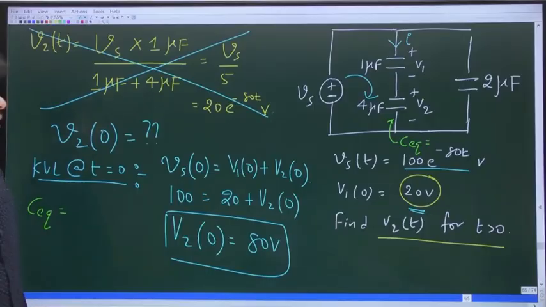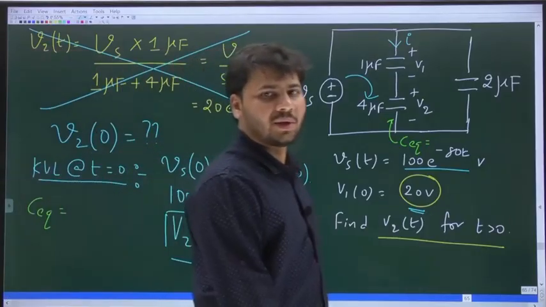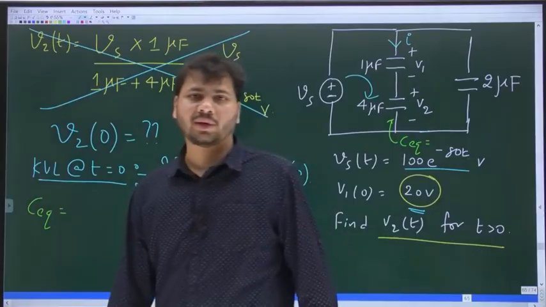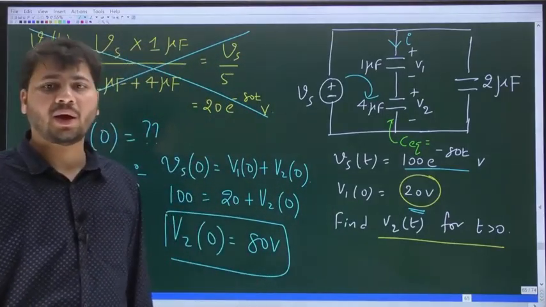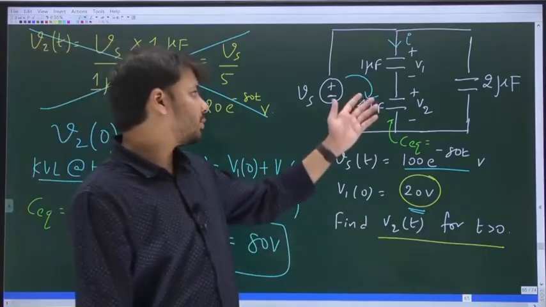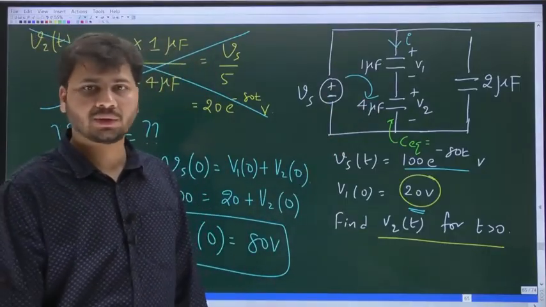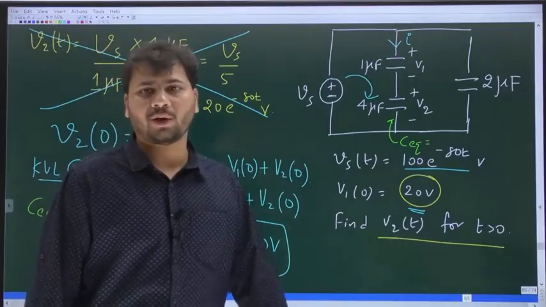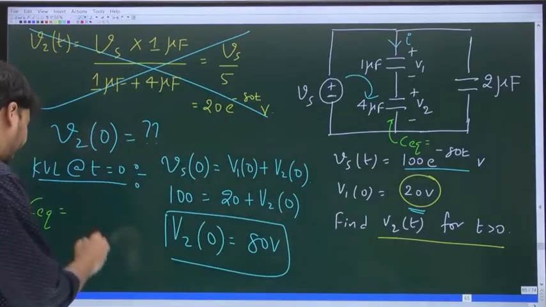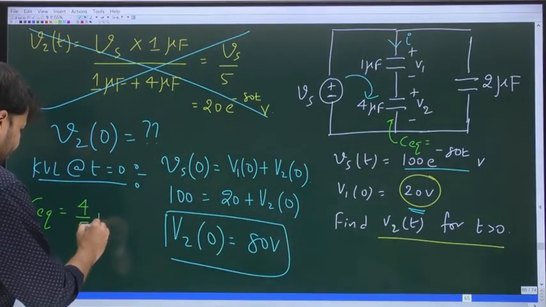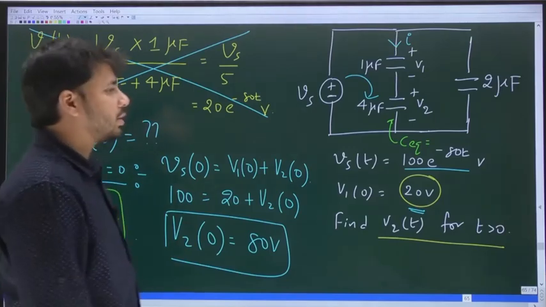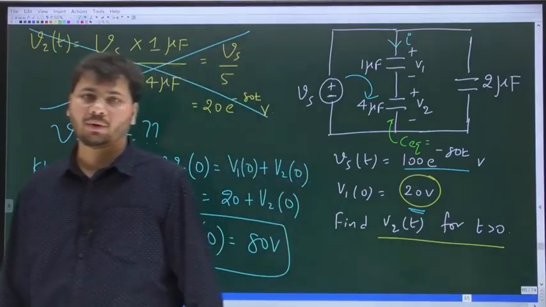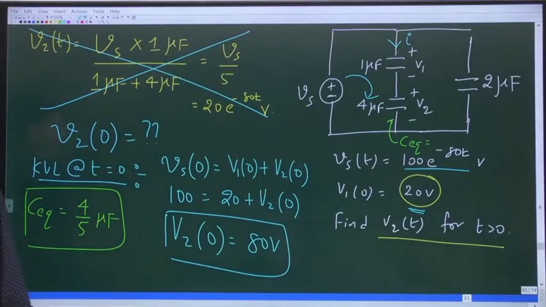Having capacitors in series is similar to what? Having resistors in parallel. C1 C2 by C1 plus C2, which is 1 into 4 divided by 1 plus 4, which is 4 by 5 microfarad. So C equivalent is 4 by 5 microfarad. Understood?